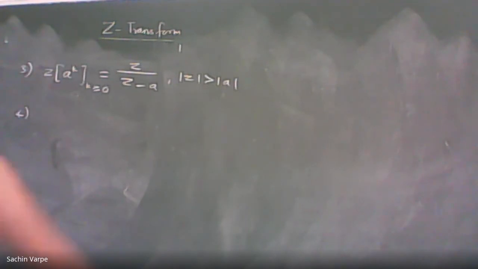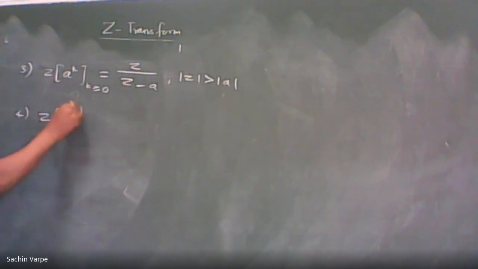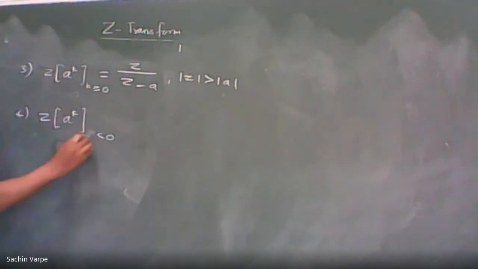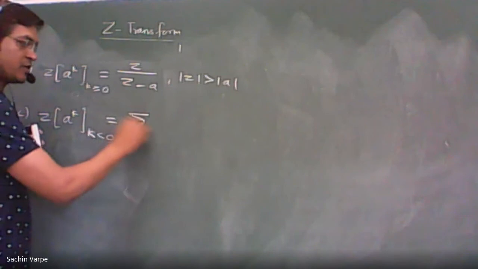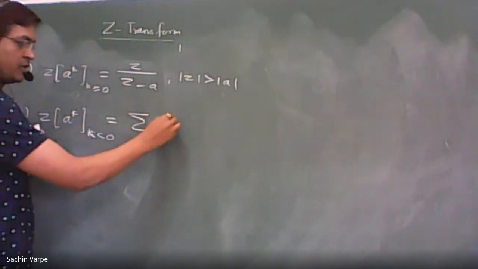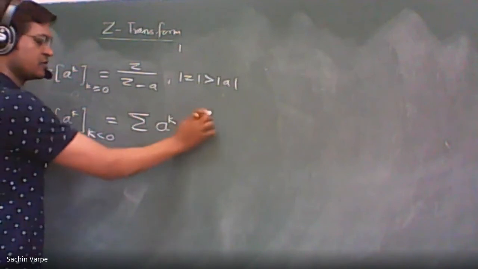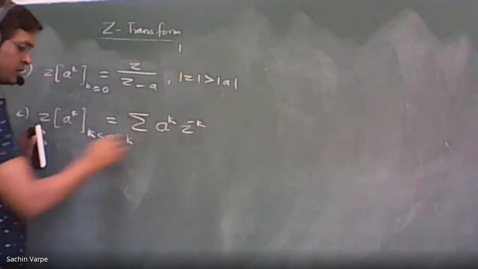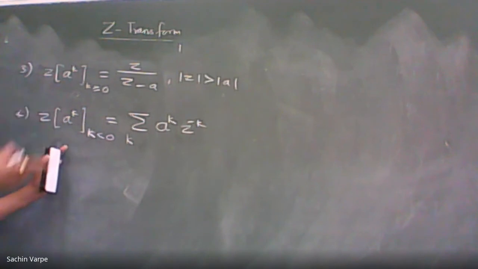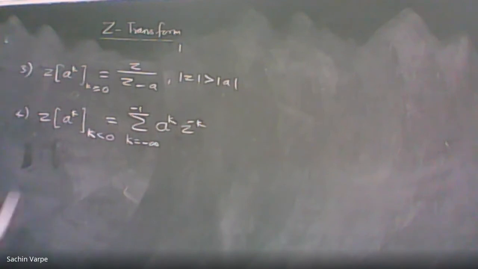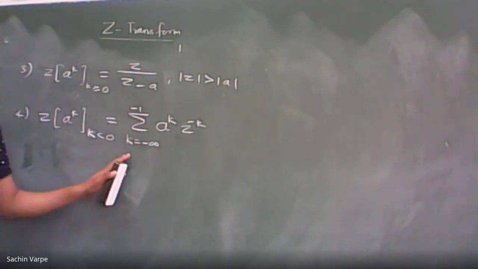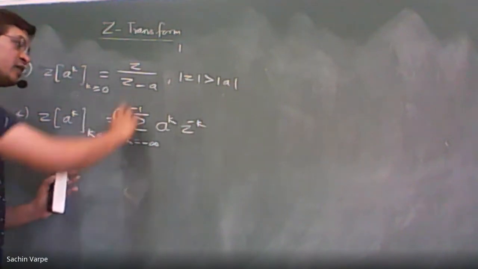Now the fourth one, that is also something we discussed in the last lecture. f of k is a raised to k for k negative. Z transform of a raised to k for k negative. Right? So how do we calculate it? It will be a summation. I'm directly writing a raised to k into z raised to minus k, and k varies from negative infinity to minus 1. But we don't know the value of this function at minus infinity. So for our convenience, we are converting it into the positive case.